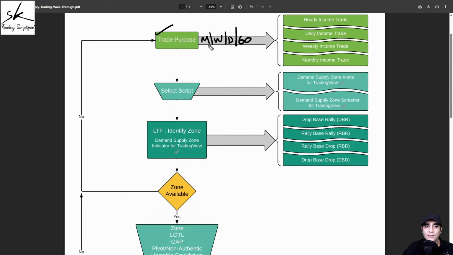Now the next challenge is, yes, I do know my time frames, but if I again take the example of NSE, on NSE we have over 2000 companies listed. So it's not humanly possible that every day I sit and analyze 2000 companies. So what I need to do now is have a process in place which can help me get a smaller list out of these 2000 companies. And how do we do that?